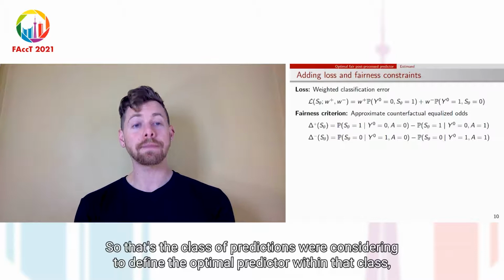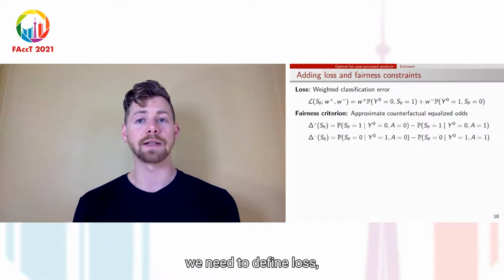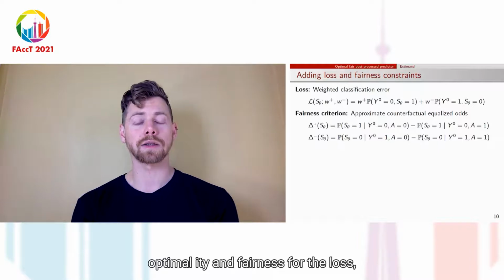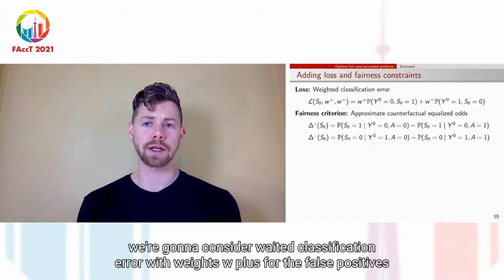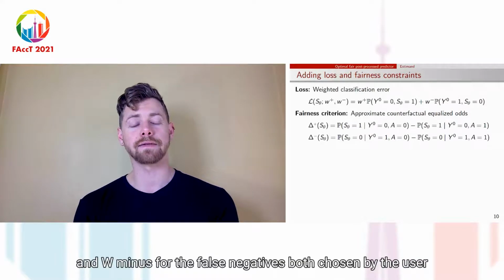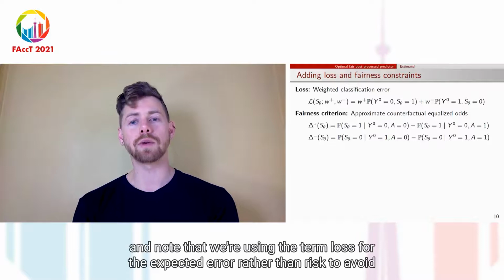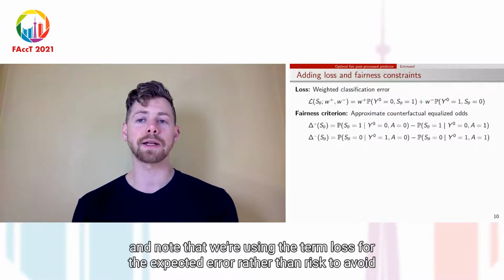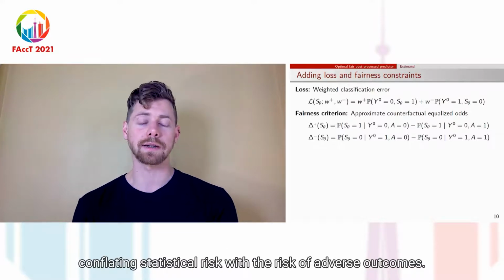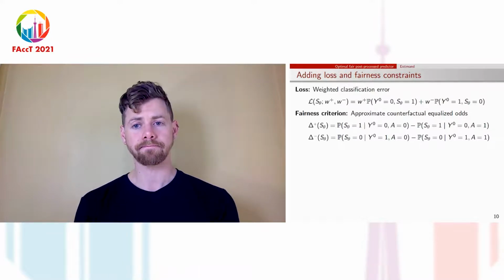To define the optimal predictor within that class, we need to define loss optimality and fairness. For the loss, we're going to consider weighted classification error with weights W plus for the false positives and W minus for the false negatives, both chosen by the user. And note that we're using the term loss for the expected error rather than risk to avoid conflating statistical risk with the risk of adverse outcomes.